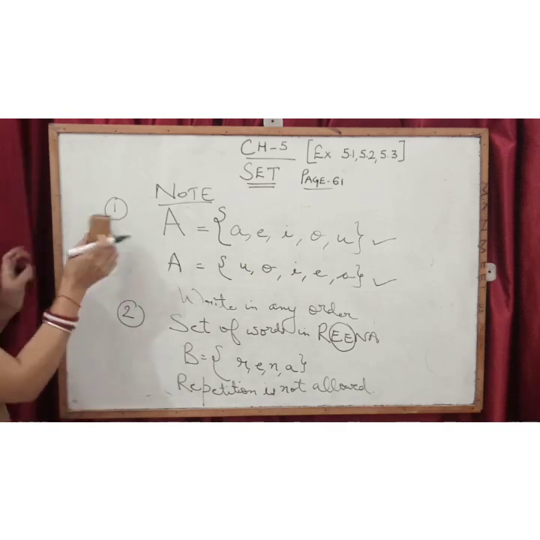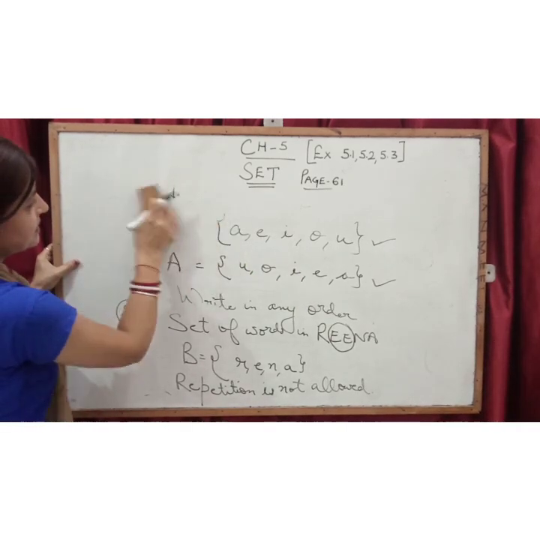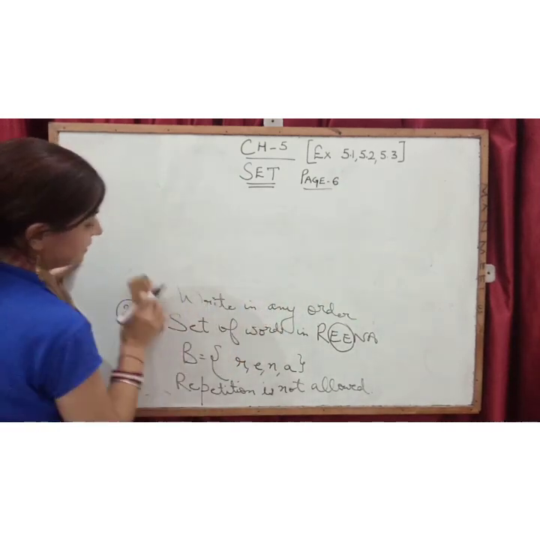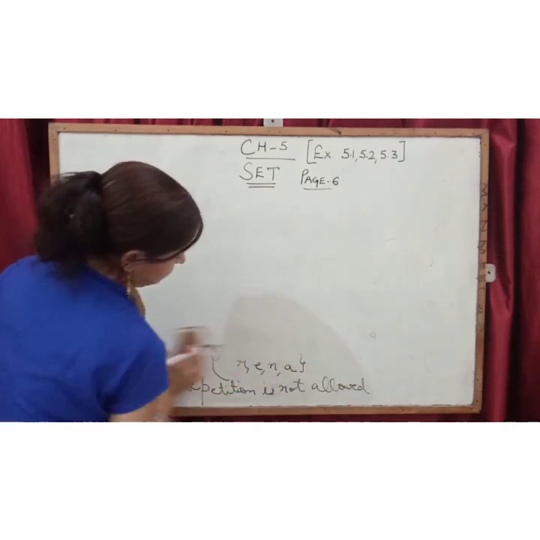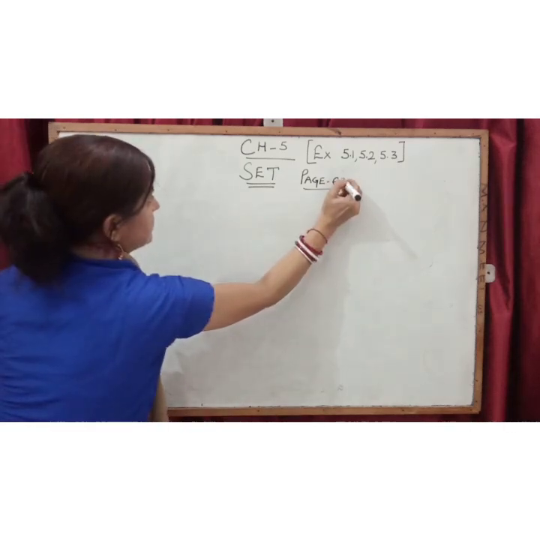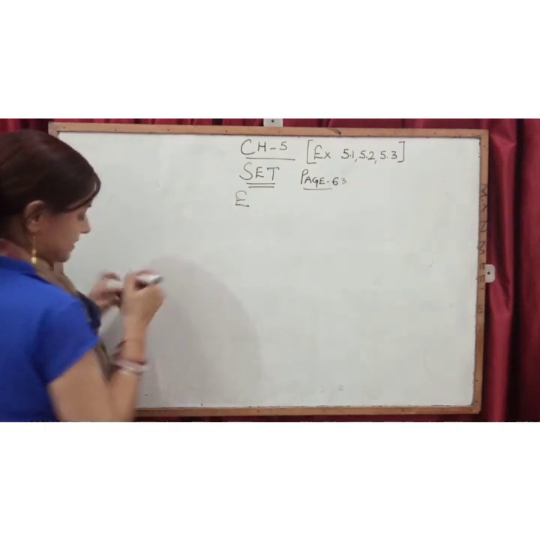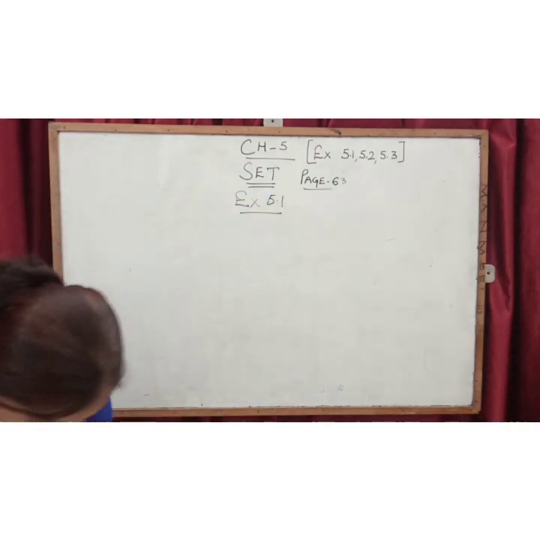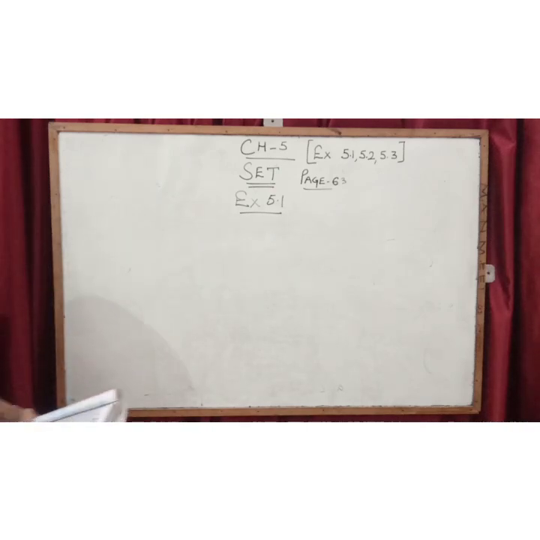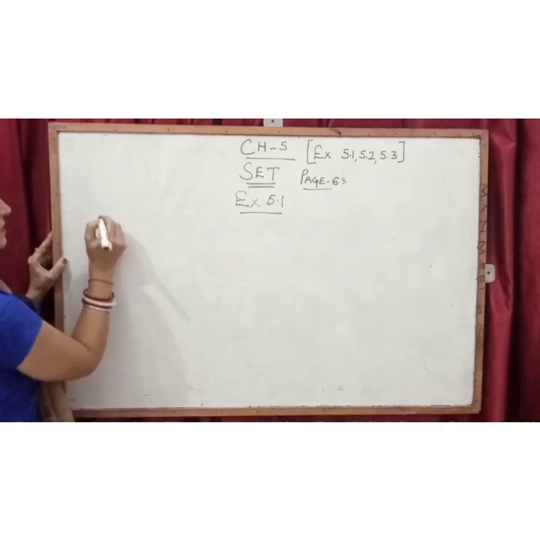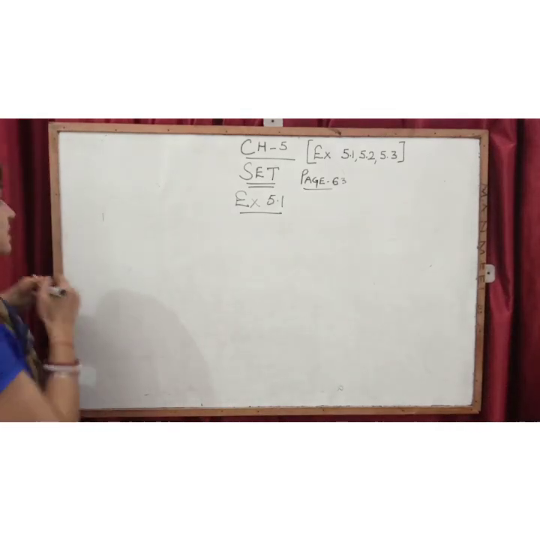Now children, come to your exercise. See page number 63. Your first sum is whether it is a set or not a set. This is your exercise 5.1. So today we will try to complete exercise 5.1. See children, first is what I have discussed, all the colors of the rainbow. All the colors of rainbow, it means that it is a set.